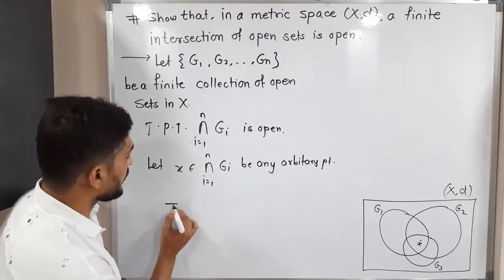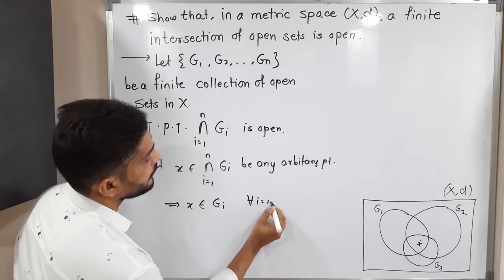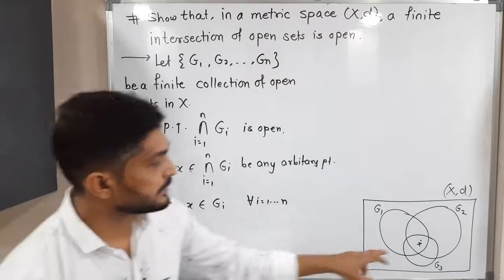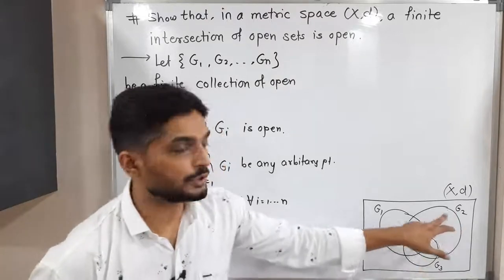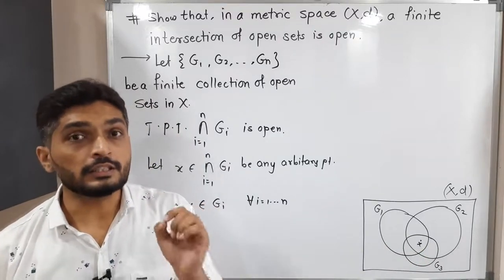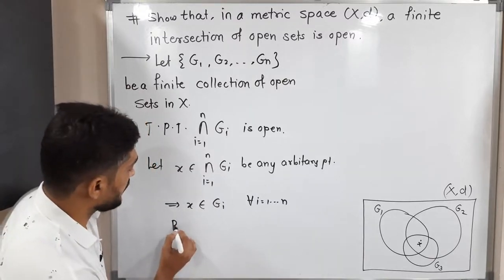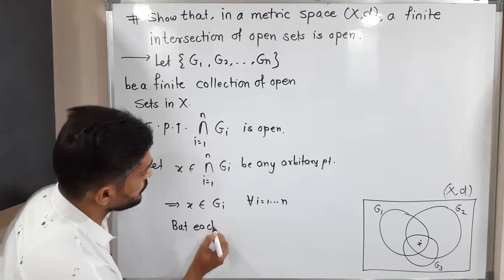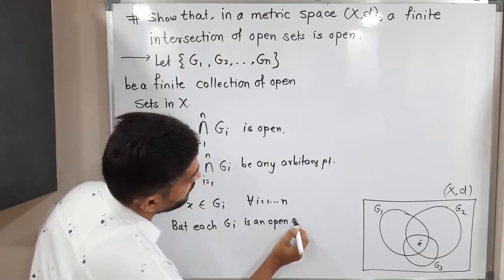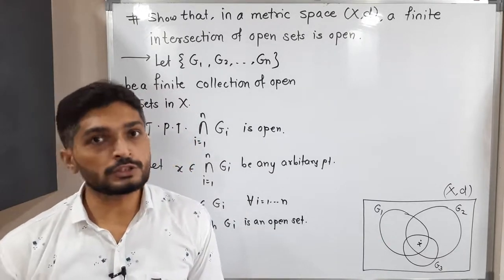So the point lies in the intersection, that means it belongs to each and every set. Therefore, what can we write? x belongs to Gi for all i running from 1 to n. So x belongs to G1, x belongs to G2, x belongs to G3, since x lies in the intersection. But see, each Gi is an open set, this is a very important thing. So for this diagram we can say G1 is open, G2 is open, G3 is open.